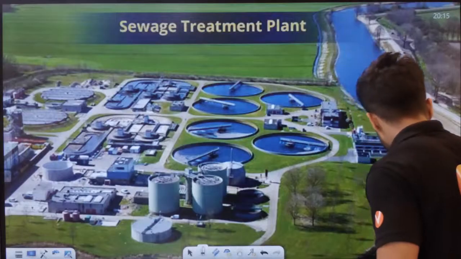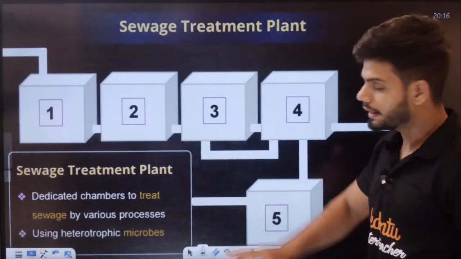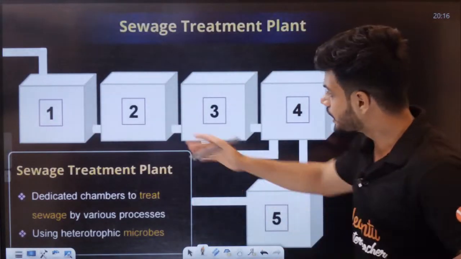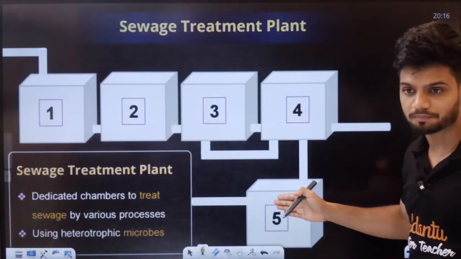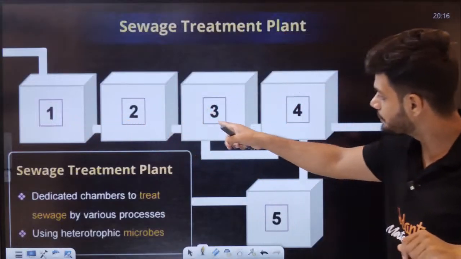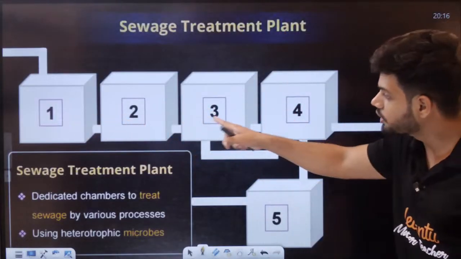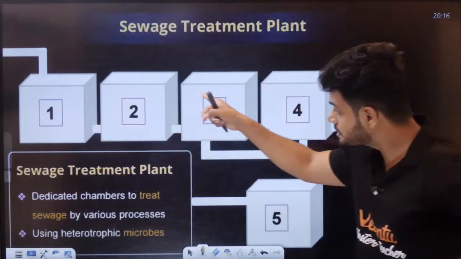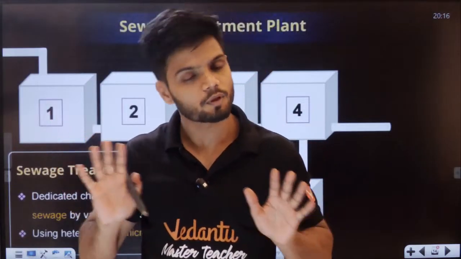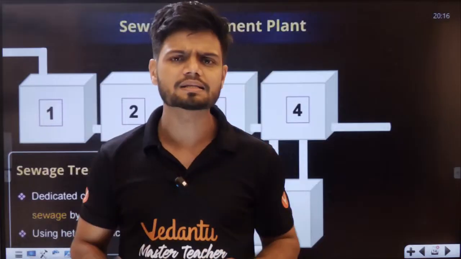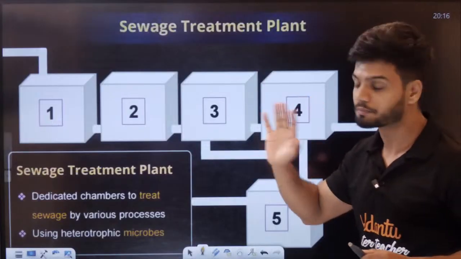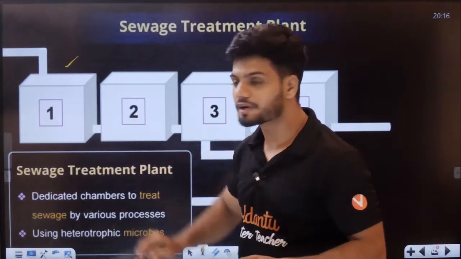Now, students, I want all of you to understand, in STP, the sewage treatment plant, there are different chambers here. Chamber 1, chamber 2, chamber 3, chamber 4, and chamber 5. In every single chamber, step by step, the water gets purified. Very simple. Now let's understand what exactly is happening in every single chamber, starting with the first one.